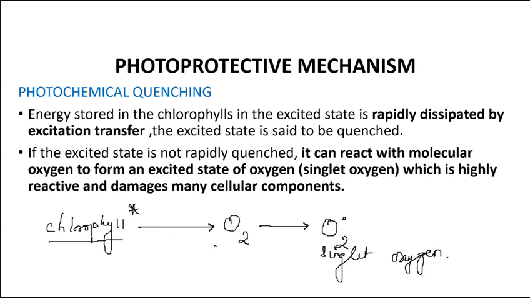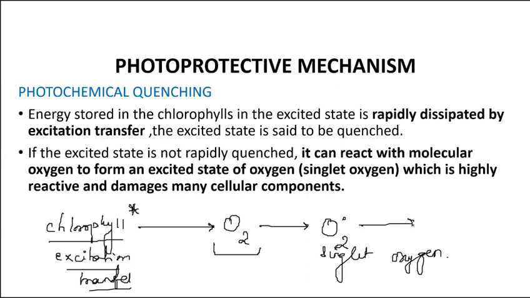So if oxygen is the molecule accepting the excitation energy of chlorophyll, then chlorophyll is saved. In that way the energy can be quenched. This is known as excitation transfer. Here the oxygen molecule receives the energy from the chlorophyll and forms singlet oxygen.